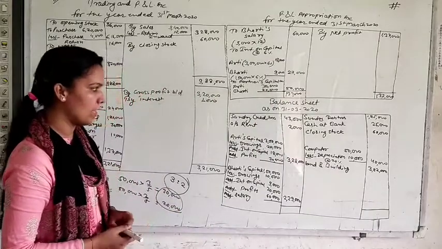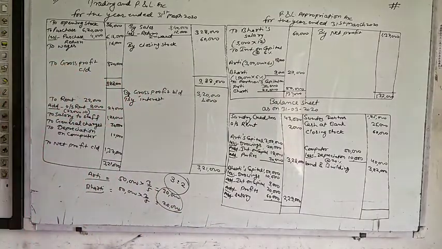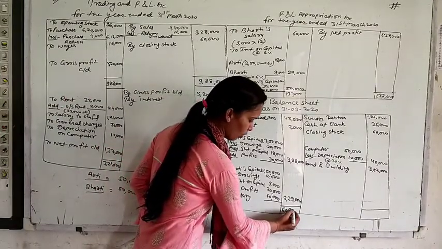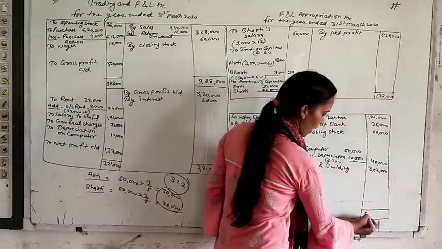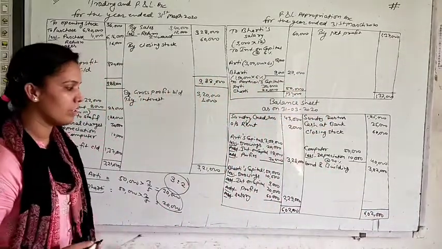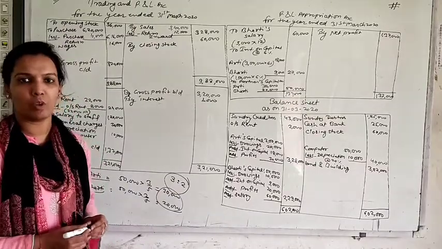Now just total the balance sheet properly. 43,000, 2,000, 328 and 229. These are the amounts of liabilities. And assets, as in asset side you have 5 amounts, 125, 25, 60, 40 and 352. So total of balance sheet will be 6,02,000. Both sides should match on the balance sheet. If your balance sheet matches from liabilities and asset side, it means the question is correct.